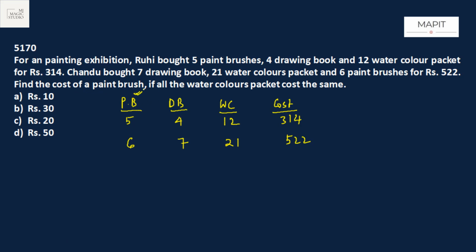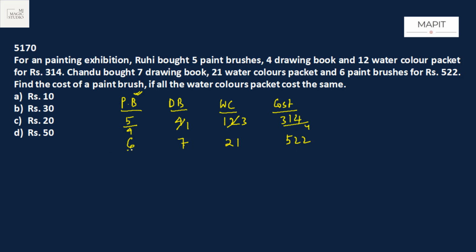If all the watercolor packets cost the same, we need to work in such a way that we can cancel out DB and WC. Here we can see that this is a multiple, 4 into 3 is 12. And here we can see it is 7 into 3 is 21. So if I divide this first equation entirely by 4, 5 by 4 will become 1, this will become 3, this will become 314 by 4.